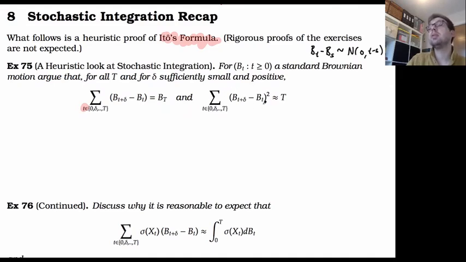But since Brownian motion is a much more volatile process, this gives a positive answer: a fixed number, capital T.